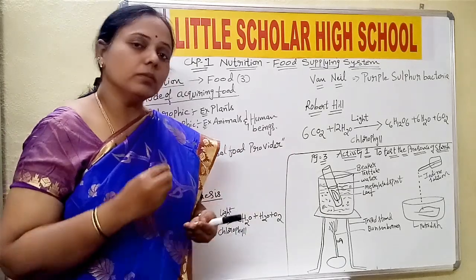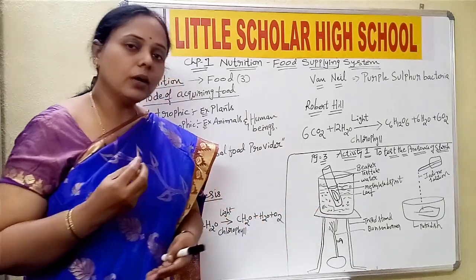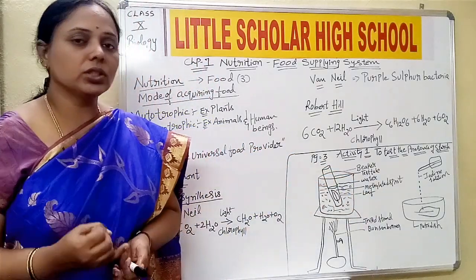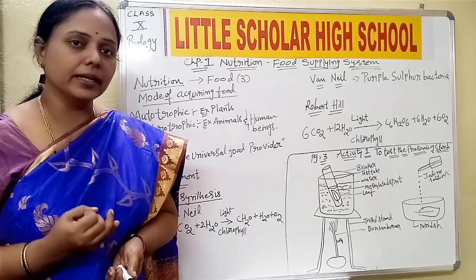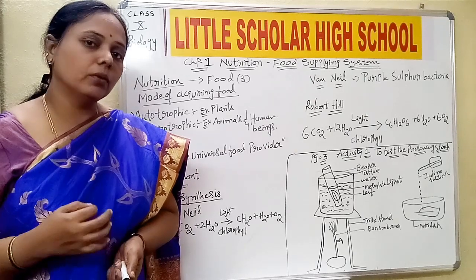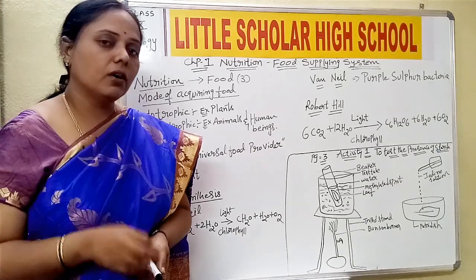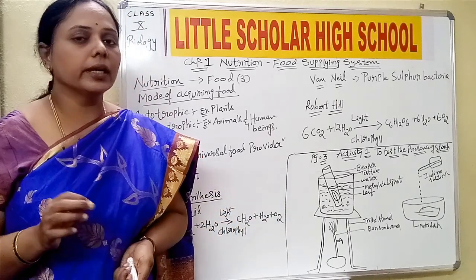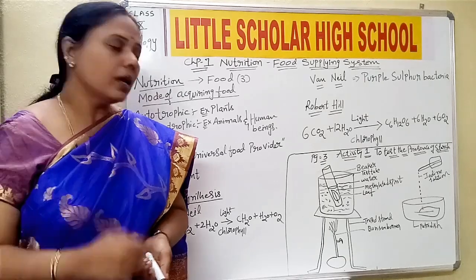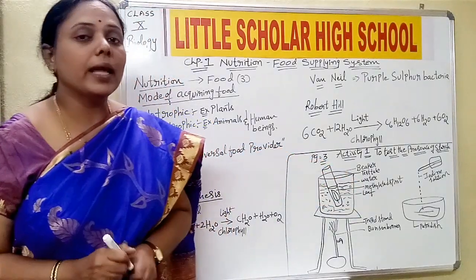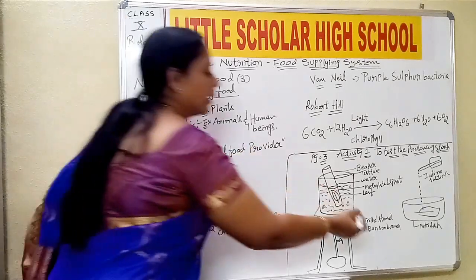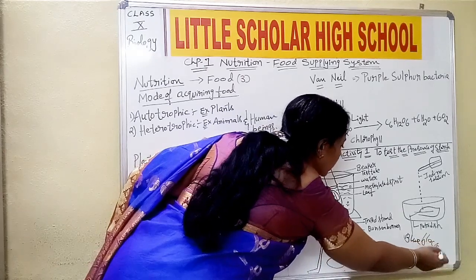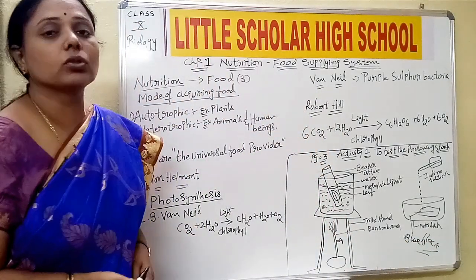Then after some time, very carefully the leaf is taken out and kept in a petri dish, and tincture iodine or betadine solution is added to this leaf. To test whether the starch is present or not, after boiling, the colorless leaf is kept in a petri dish to which tincture iodine or betadine solution is added. Now this leaf turns blue black. Okay children, this blue black color shows the presence of starch.